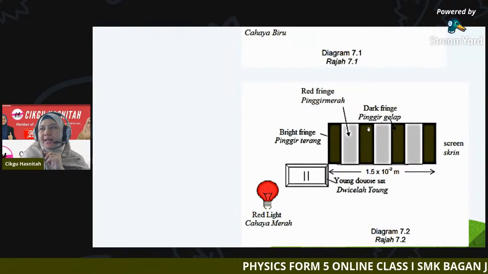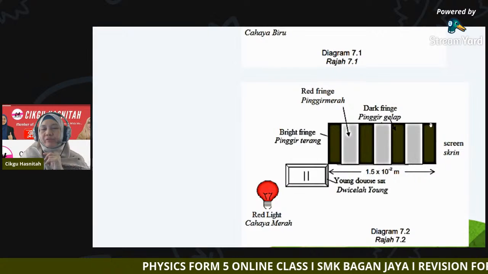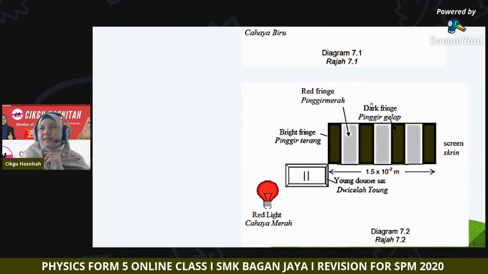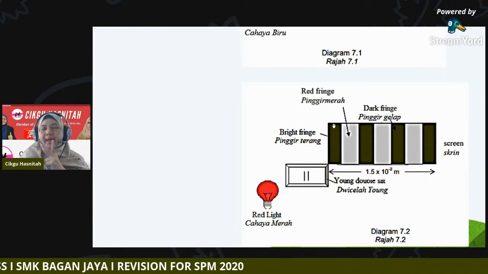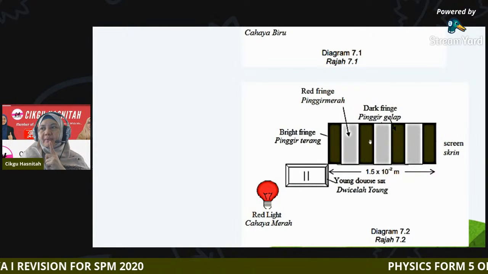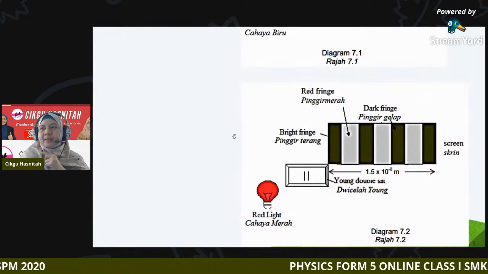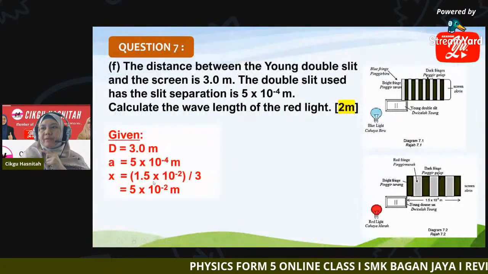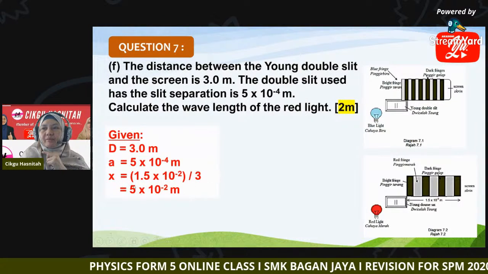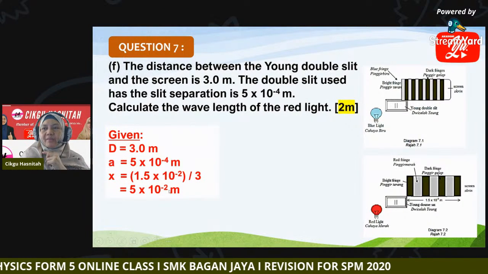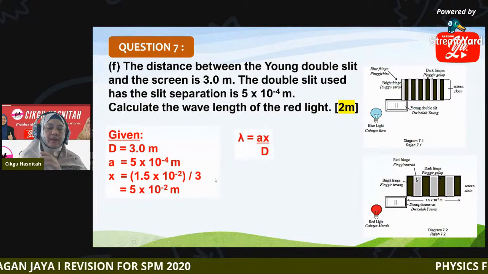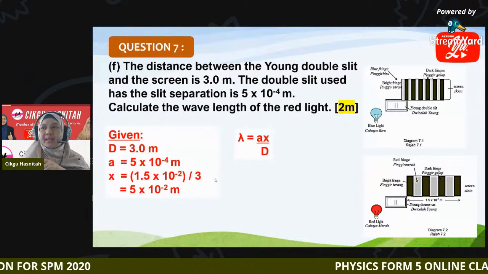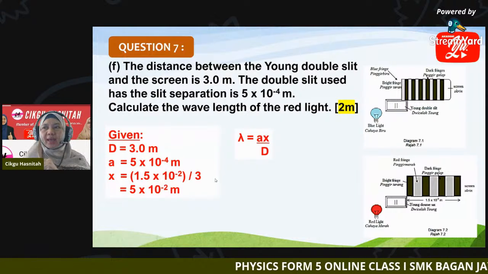So we have 1, 2, and 3. Actually, this is the x, the distance between one fringe to another. So 1.5 times 10 negative 2 divided by 3. So x is 5 times 10 negative 3 meter. By this, we can find lambda by applying this formula.